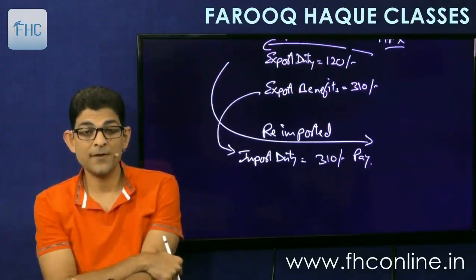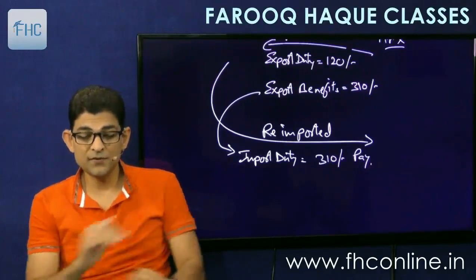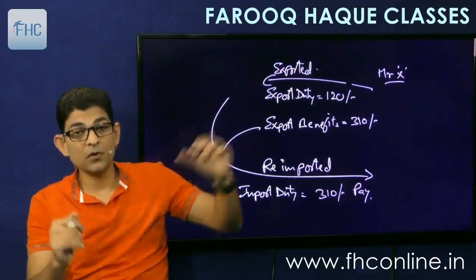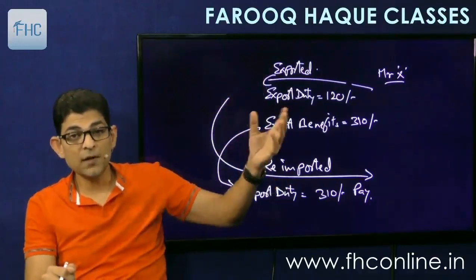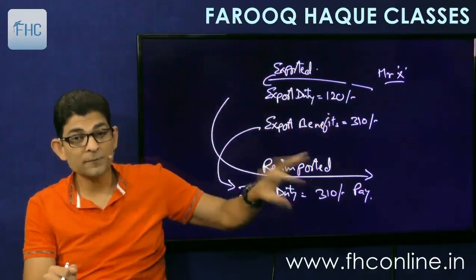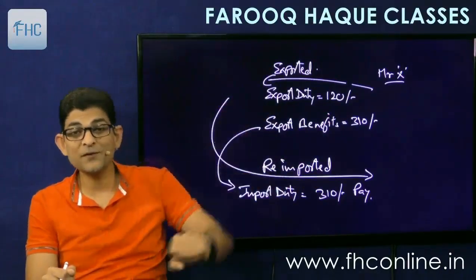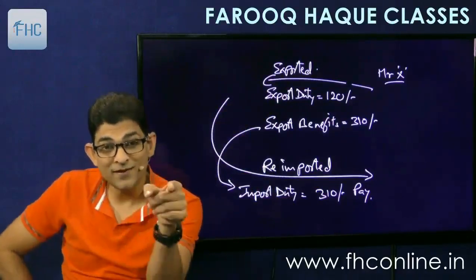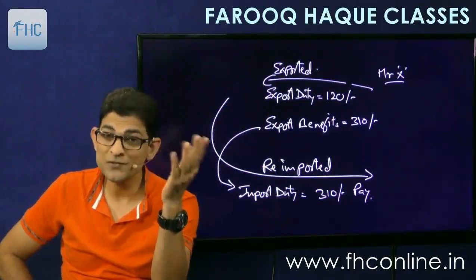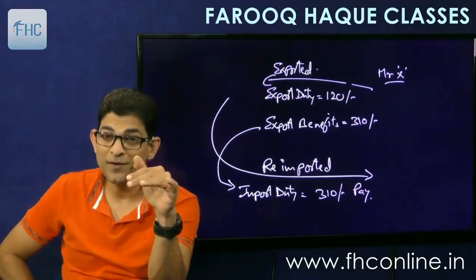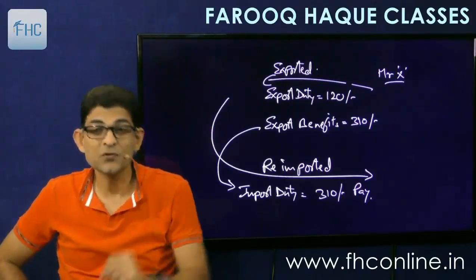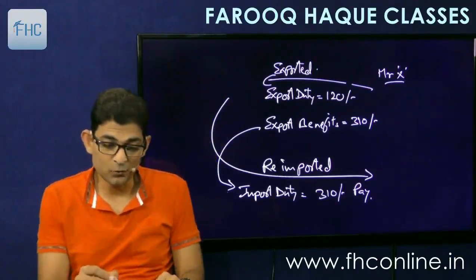Okay. So the assumption behind this is that you consider as if the goods were neither exported nor imported. So if they are neither exported nor imported, then these export benefits you wouldn't have received. So pay it back to the government. So when the government says that you pay 310, then you can also go and say, what about that 120 that I had paid you before? If you are considering it not export, not import, then refund my export duty, this export duty of 120. So that 120 will be refunded to you now.